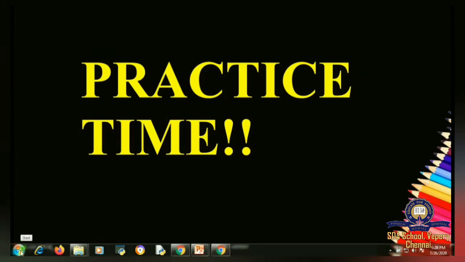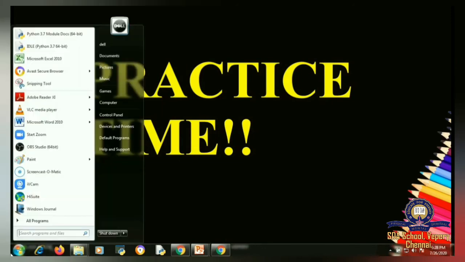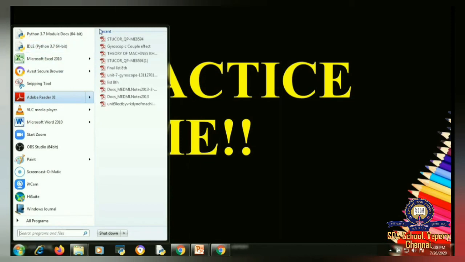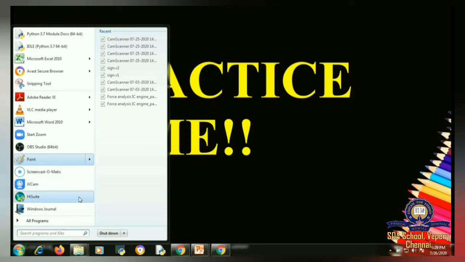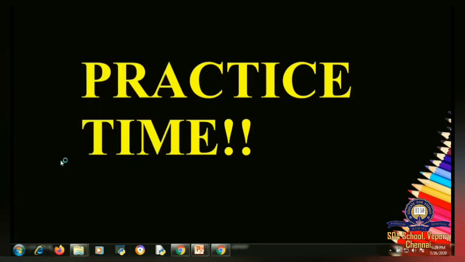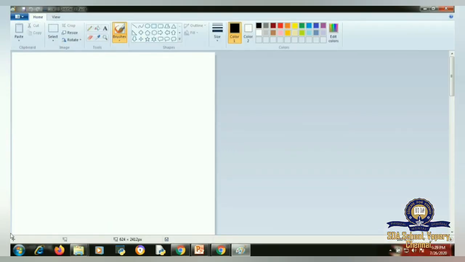Now I'm going to go to the start menu. Using the mouse, I'm just clicking on any software so that I can work on Paint. Using the mouse, I have just selected Paint and a Paint window is being displayed for us now.